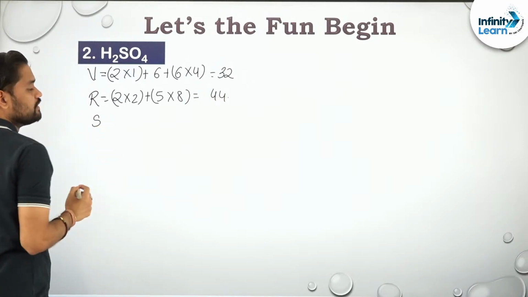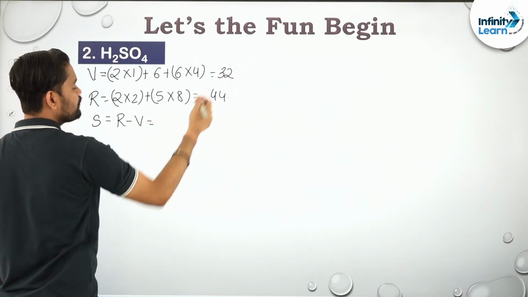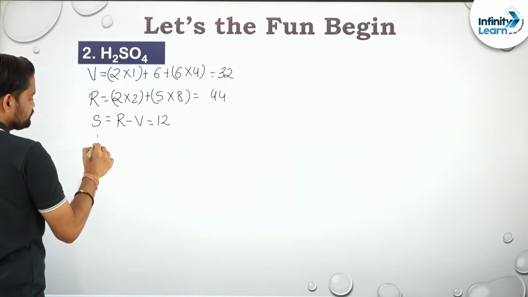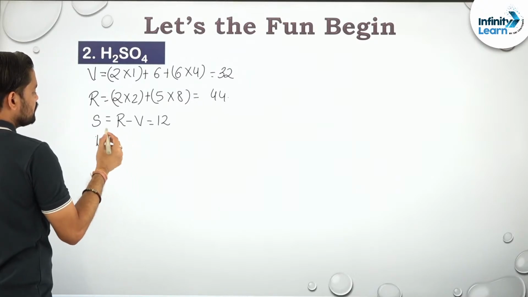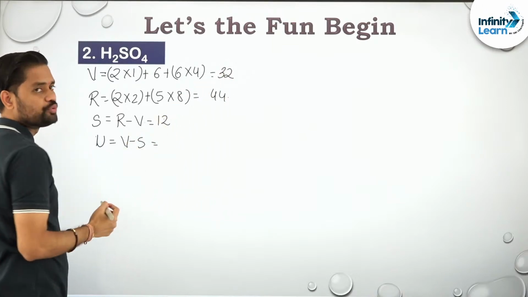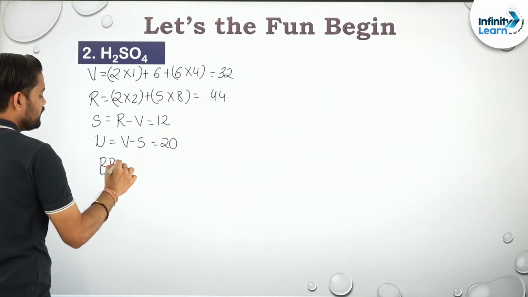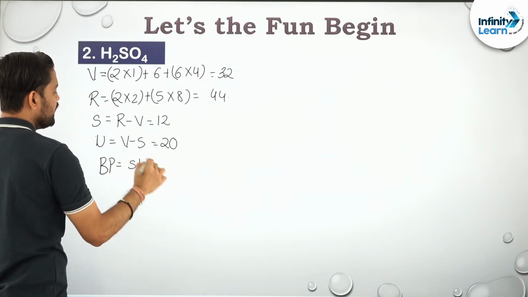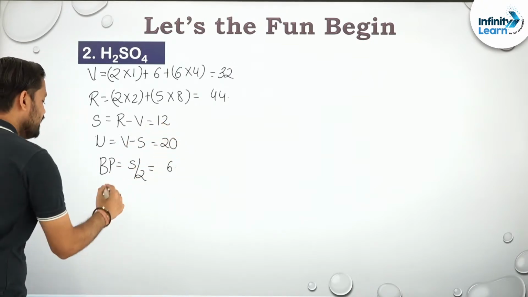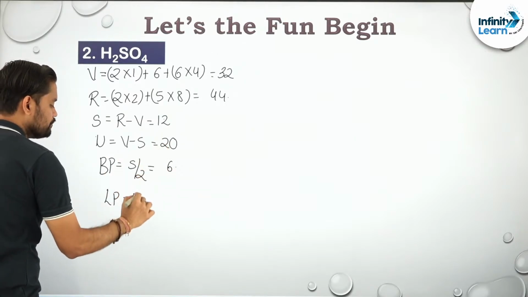S. Okay. S is what? R minus V. What is R minus V? 44 minus 32 is how much? 12. Right. Then U is what? V minus S. 32 minus 12 is how much? 20. What is bond pair? It is S by 2. S is how much? 12. 12 by 2 is how much? 6. Right. And what is lone pair? 20 by 2, that is U by 2. That is 10.